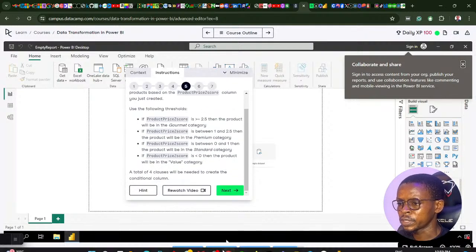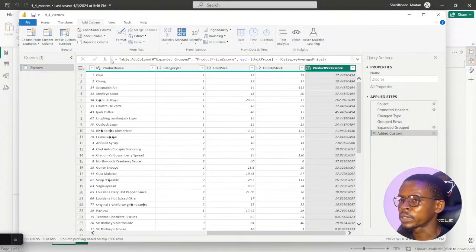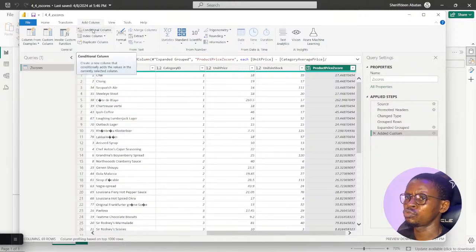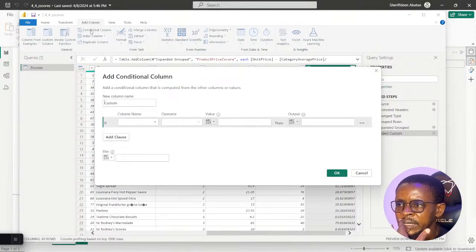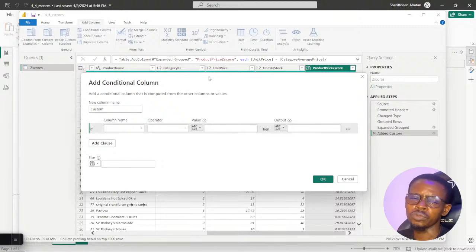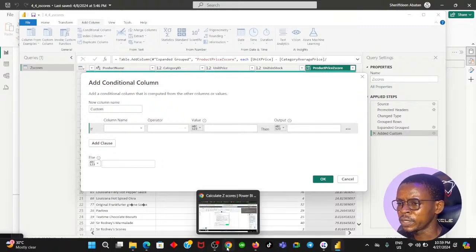Until we try, we don't know yet. Oh, you can see this is a conditional column, this is a custom column. So there's another feature here called conditional column. I didn't pay attention to that. Let's read that. Okay, oh, I know that, just if-then clauses.